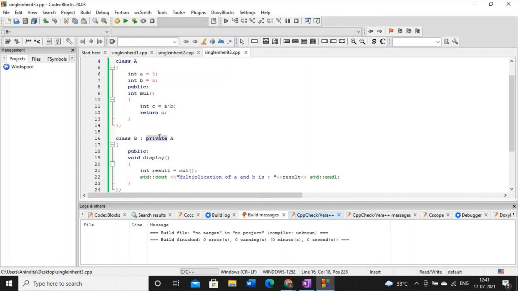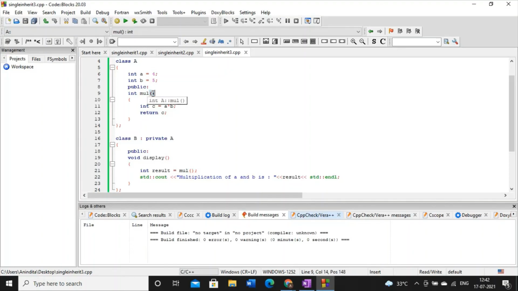Whenever this type of situation occurs, this method cannot be accessed by the object of B. So at this point, the only solution is to create one variable or data member of the subclass and also create one method of the subclass and just call the method of the superclass.